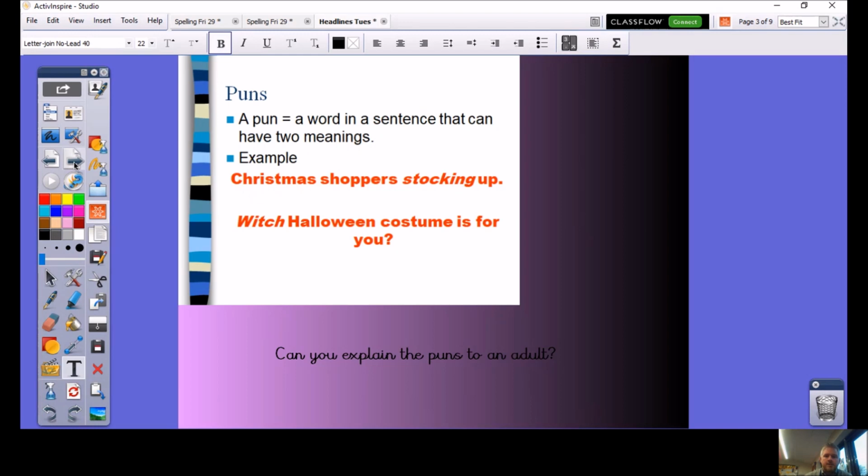A pun. Now, this is where a word has 2 meanings, okay? And some examples here are Christmas shoppers stocking up. How is that a pun? Stocking. What's that got to do with Christmas? What's that got to do with shopping? Which Halloween costume is for you? So can you explain those? Can you explain how those 2 are puns? Stocking up and which Halloween? Pretty obvious, really, but you should think back to your homophone work and why that which is used as a pun.